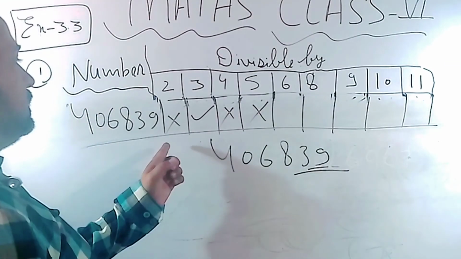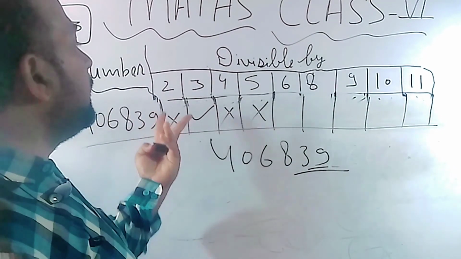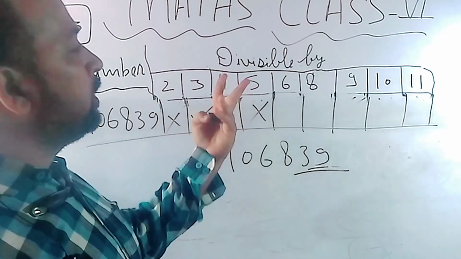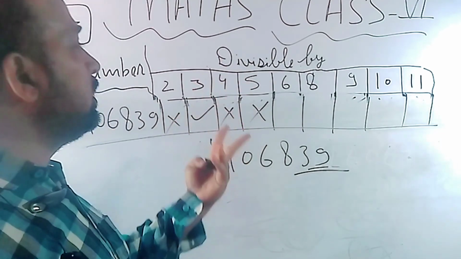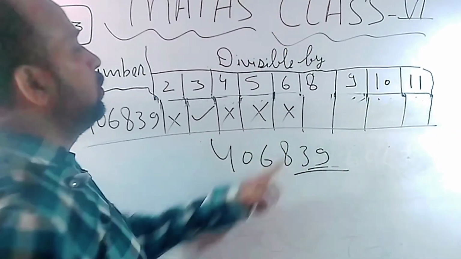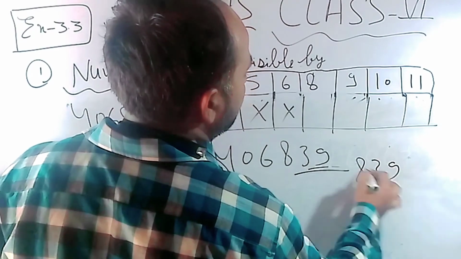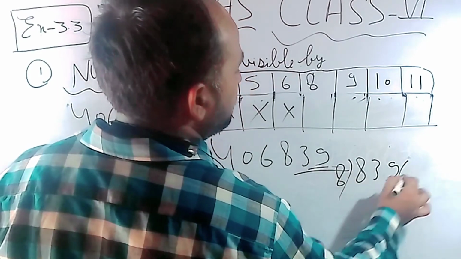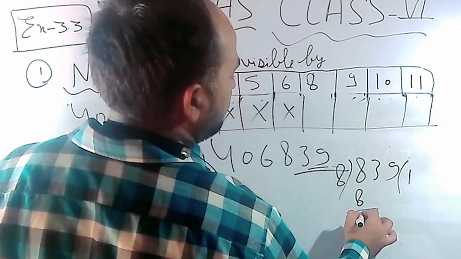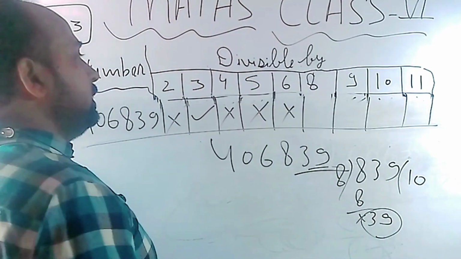For 6, if any number is divisible by both 2 and 3, we can also say that the number will be divisible by 6. No. Here, for 8, check the last 3 digits. 839. 39 cannot be divided by 8.